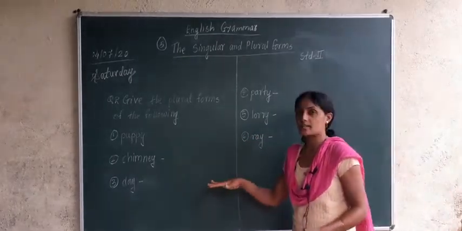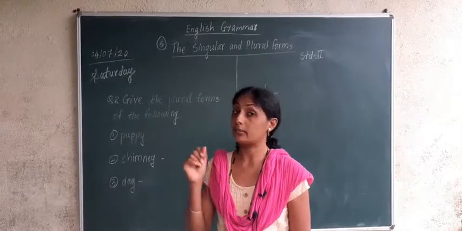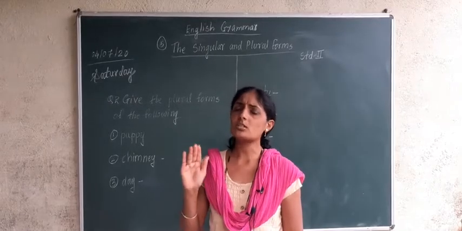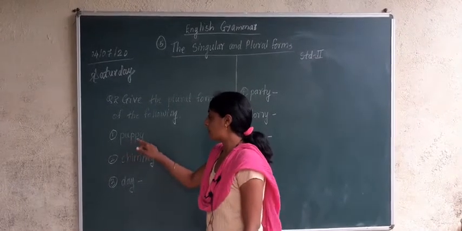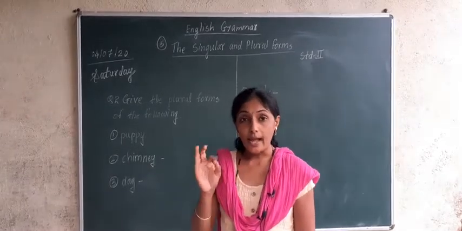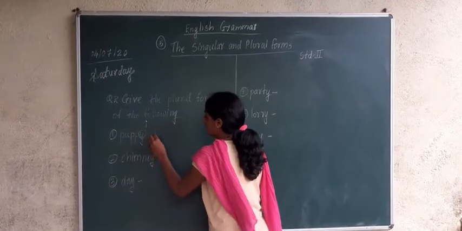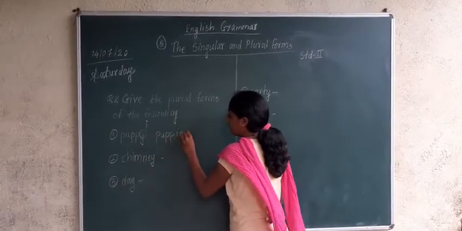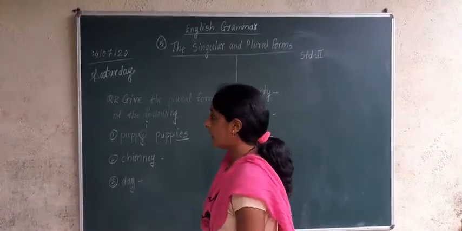We have got 6 words, and now for all these 6 words we have to write down plural forms. Any plural form, in some places it will be s, some places es, some places ies. That I am going to tell you now. Okay, now first one is puppy. When the words are ending with y letter, we have to change y to i. So puppy will change, y to i, and I am going to add es. So it has become puppies.